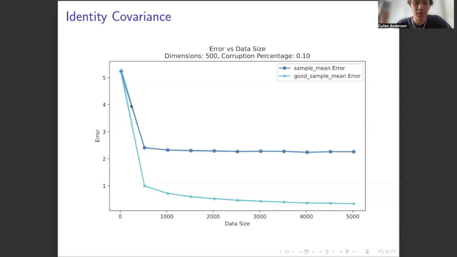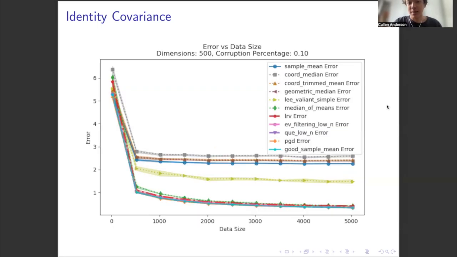This darker blue line here, denoted as sample mean error, shows the error of the sample mean of the data after corruption. So this stabilizes at eta square root of d, as discussed in the previous slide. But with low data size, the error increases with square root of d over n. And as a reminder, the good sample mean serves as a sort of gold standard for the error that can be achieved. And we hope that our estimators match it as closely as possible, meaning that they effectively detect and remove the effective outliers.